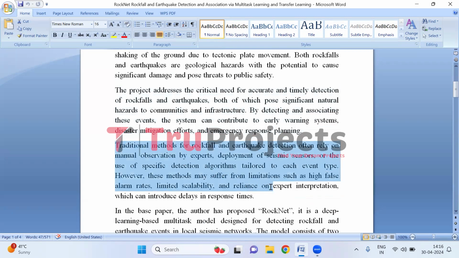Traditional methods for rockfall and earthquake detection involve manual observation by experts, seismic sensors, or specialized detection algorithms. However, these methods can suffer from drawbacks like high false alarm rates, limited scalability, and reliance on expert interpretation, leading to delays in response time.